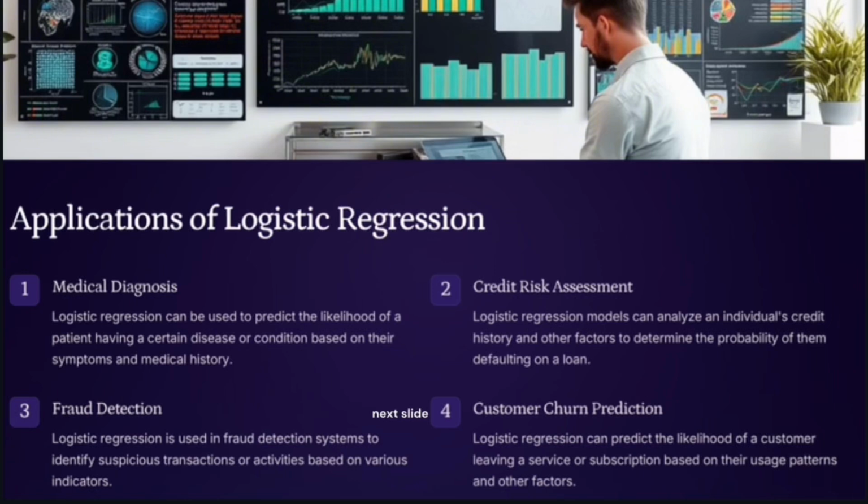It can be used in fraud detection systems to identify suspicious transactions or activities based on various indicators, and it can predict the likelihood of a customer leaving a subscription service based on usage patterns and other factors. That's all.